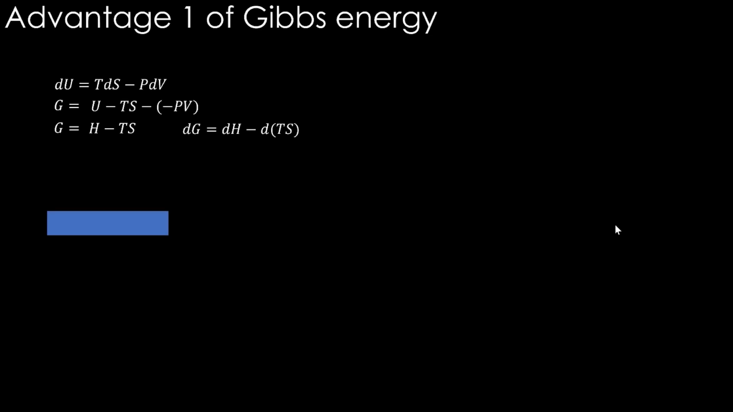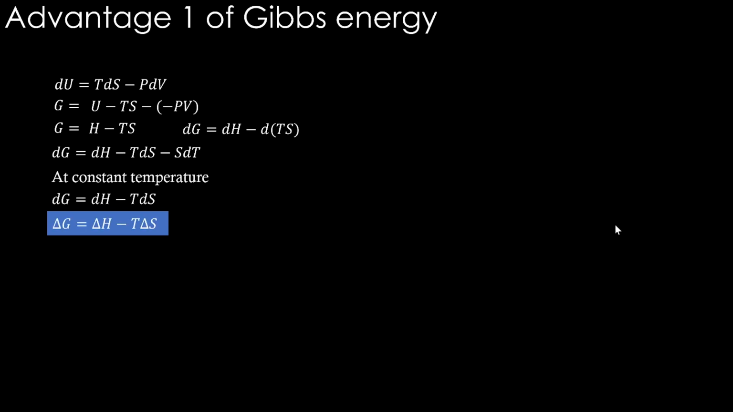Right. About this Gibbs energy, we are going to see more because that is going to give us a lot of advantages. The first advantage we will understand from this. So to understand the first advantage, we have to look at this formula. We have done that dG equals dH minus TdS minus SdT. At constant temperature, we can simplify it as dH minus TdS, or in a finite form delta G equals delta H minus T delta S.